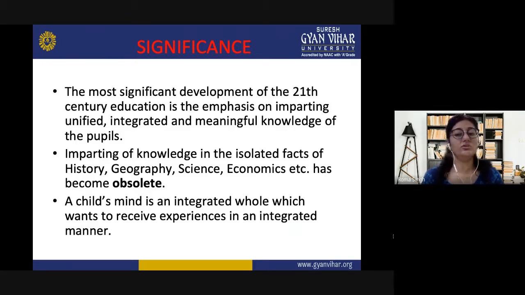It is not useful. A child's mind is an integrated whole which wants to receive experiences in an integrated manner. So it should be correlated with each other, then only a child's mind will be able to receive the information which you are giving them, and also will be able to retain that for a longer time. It will become permanent knowledge for them.